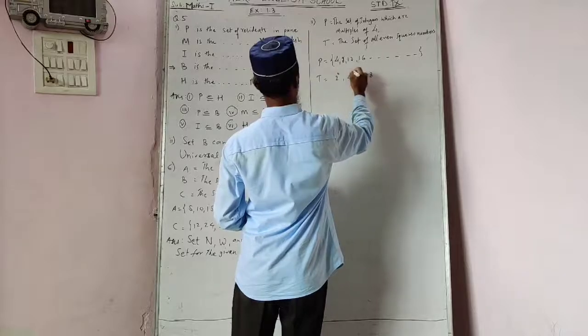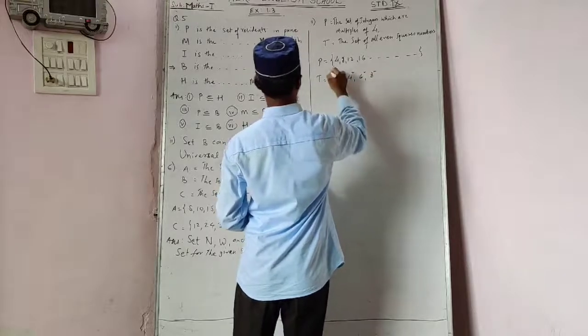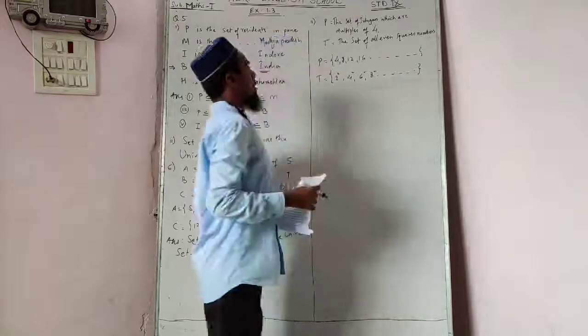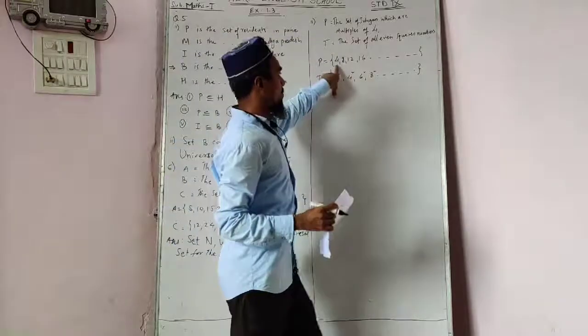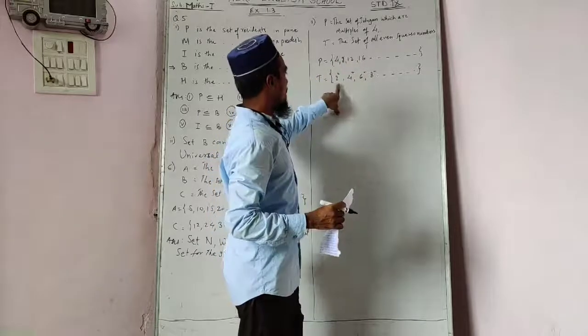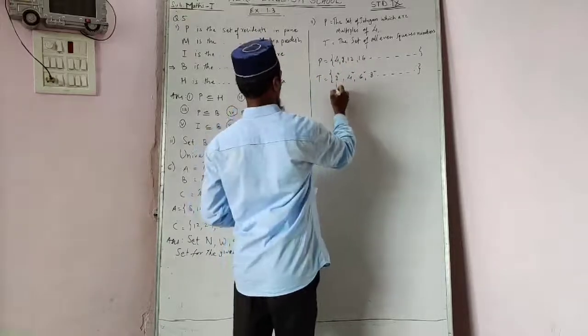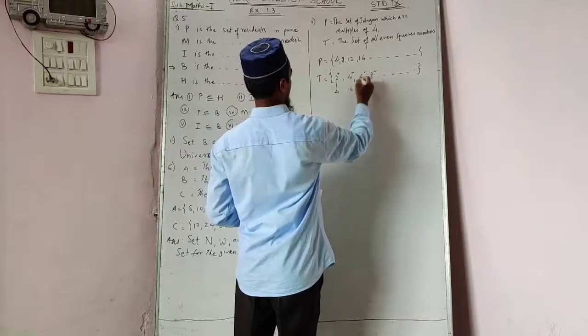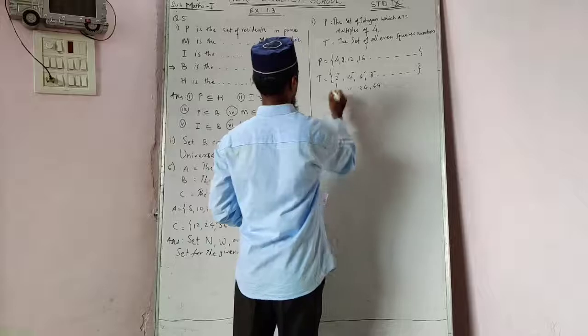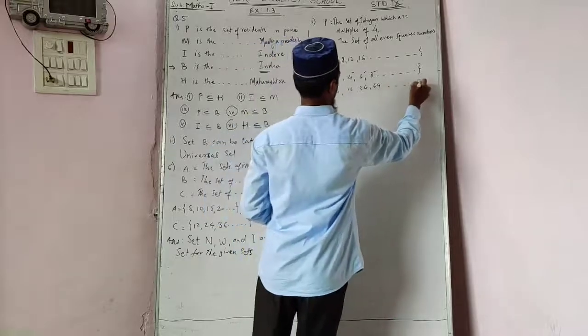Now here we have to take the squares of the given numbers. Now see very well. Multiples of 4 means you will get 4, 8, 12. Here the square of 2 means 4, square of 4 means 16, then 36, then 64. Like this you will have numbers in the set T.